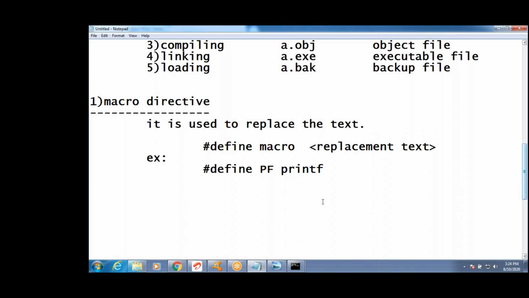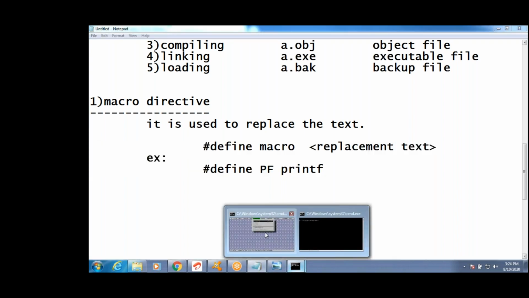Okay, first write this macro directive. I want to write the program as #define, macro and replacement text. Okay, how will it do this replacement text, guys? I will show you in the program. CPP means not C++, it means C preprocessor, C preprocessing. cpp.exe will be there. I'll show them. Okay, no? Yeah. How does it perform this, guys?